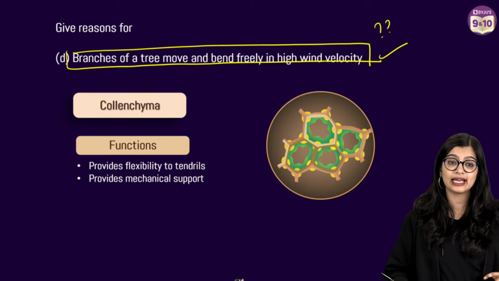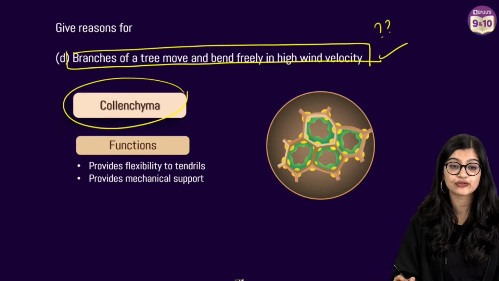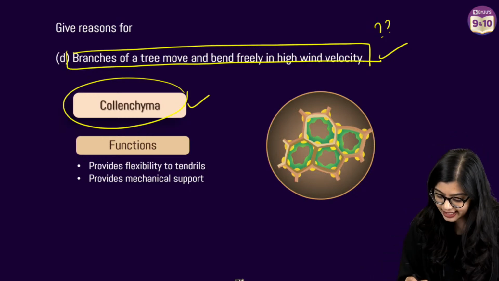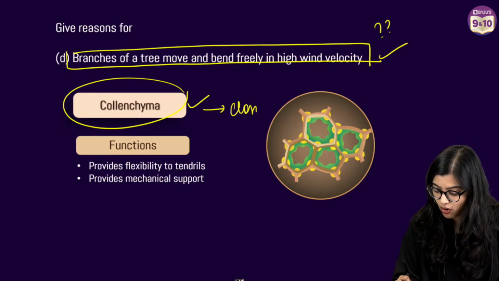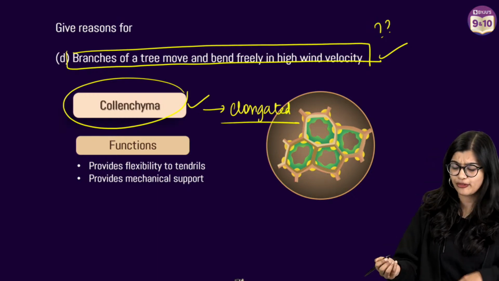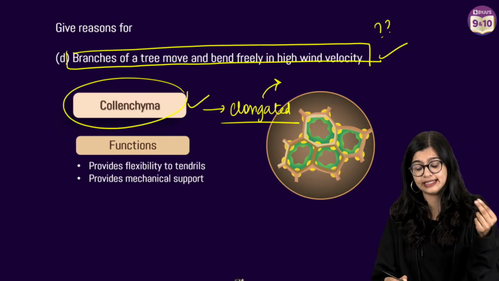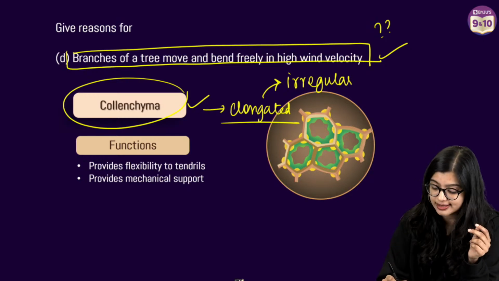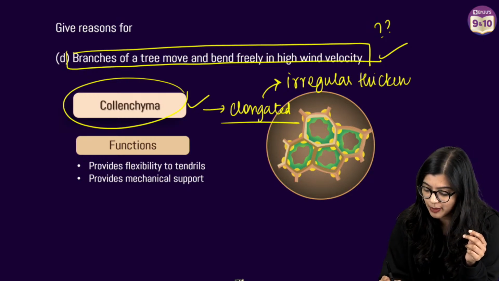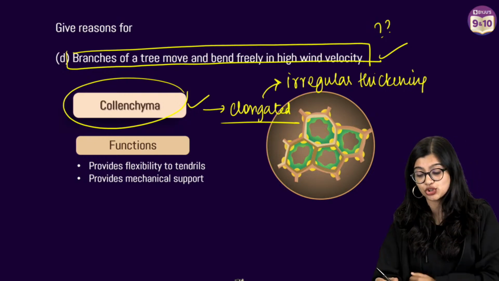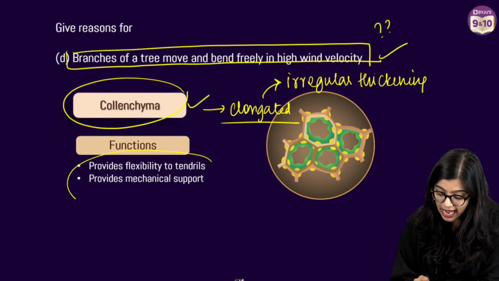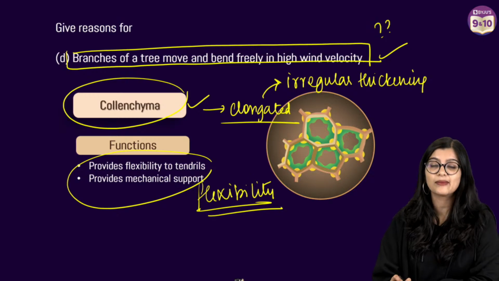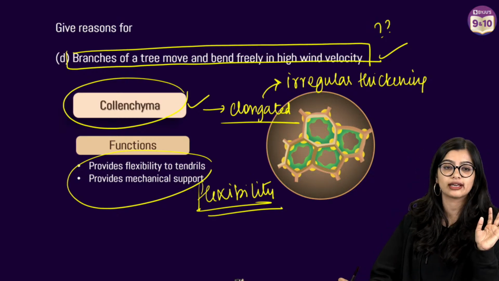So what exactly happens? It is because of a type of simple permanent tissue which is called collenchyma. Collenchyma is made up of elongated cells, and in this case we see that they have irregular thickenings and reduced intercellular spaces. We especially find them at the leaf stalk and in the stem, and it provides mechanical support and flexibility. So whenever you hear the word flexibility, you tell yourself this is collenchyma.